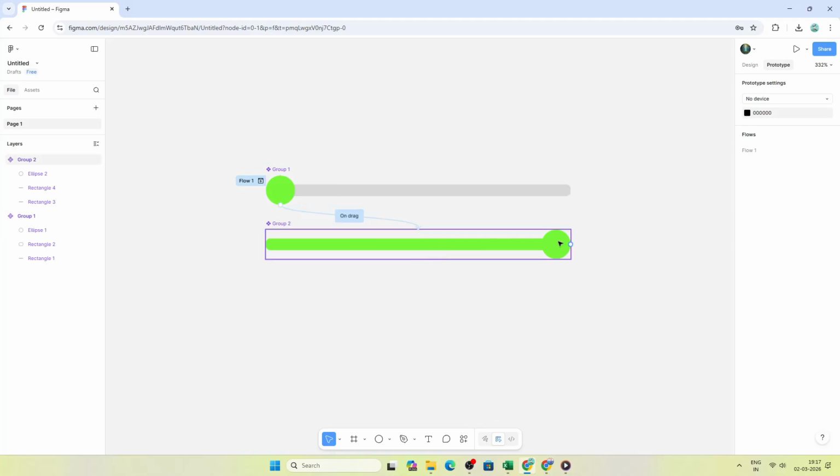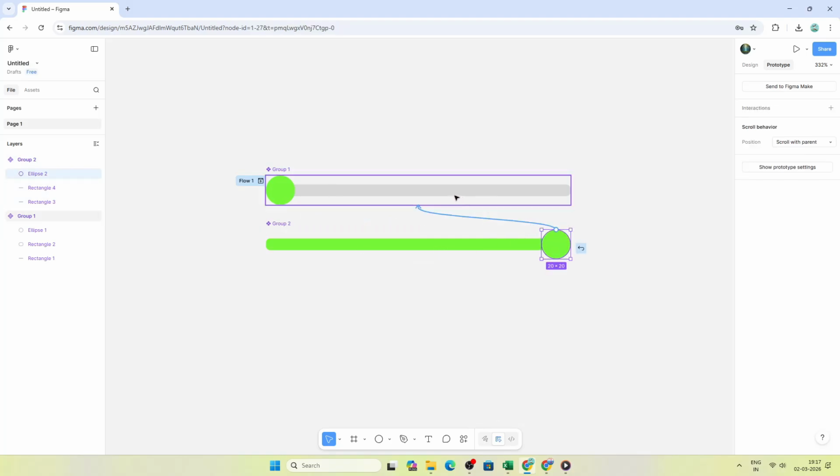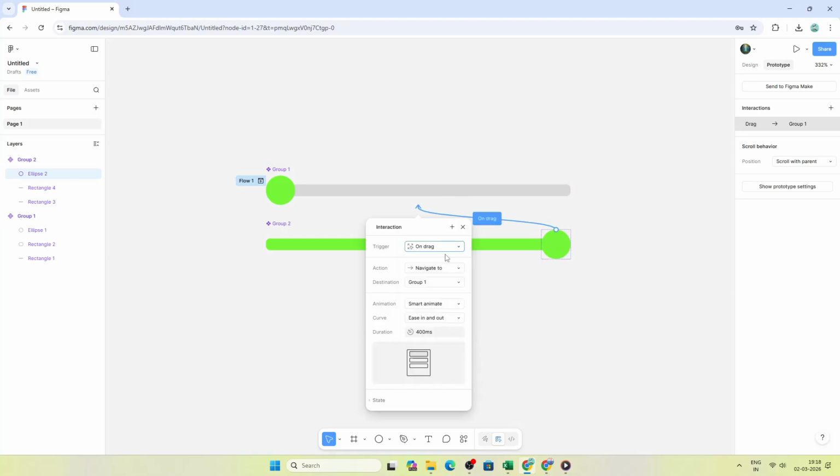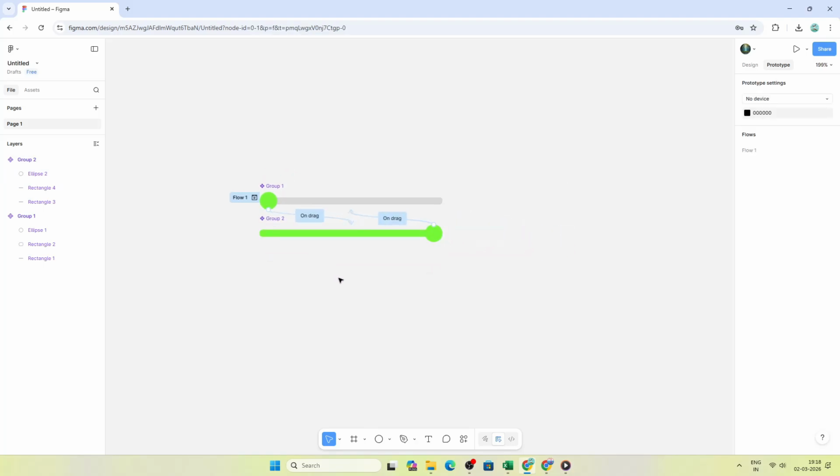Now create a second connection from the right position variant back to the left position variant. Again using on drag with the same Smart Animate settings. This lets users drag in either direction.